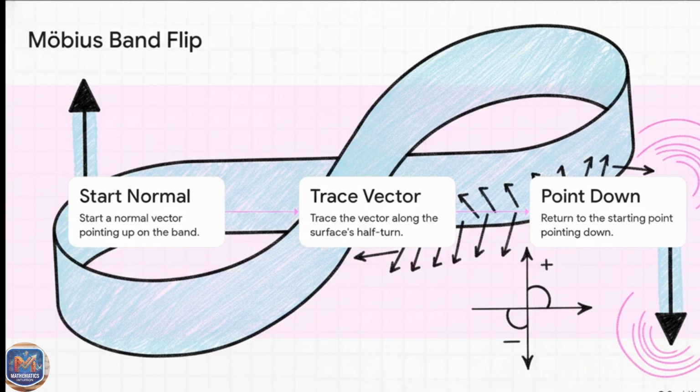It's totally wild. The limit approaching from one direction gives a normal of (1, 0, 0), while approaching from the other gives (-1, 0, 0). The vector literally directly contradicts itself. Mathematically speaking, it only has one side.